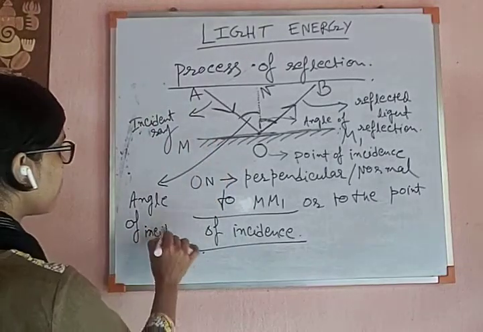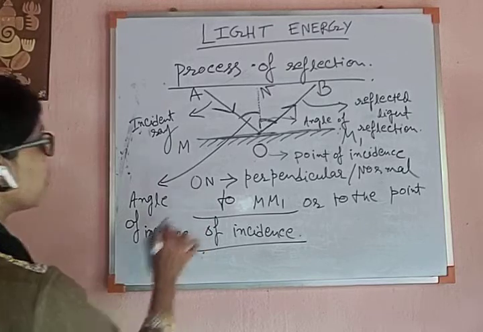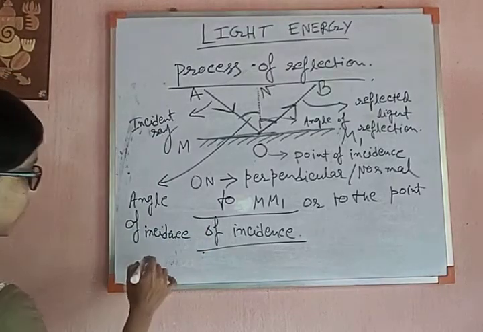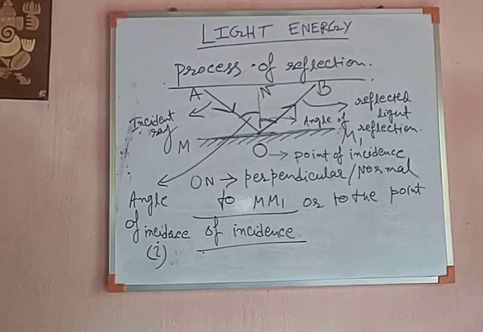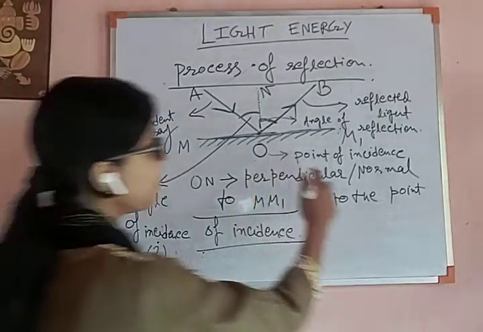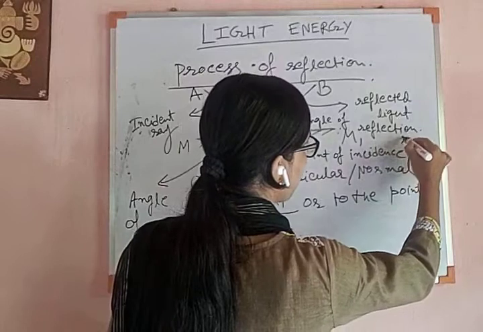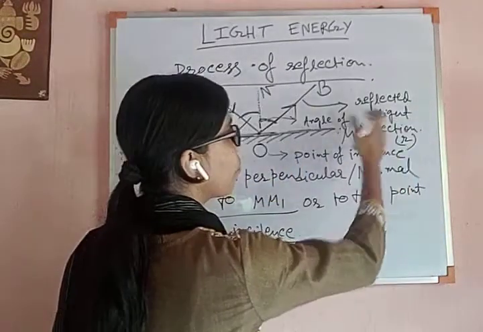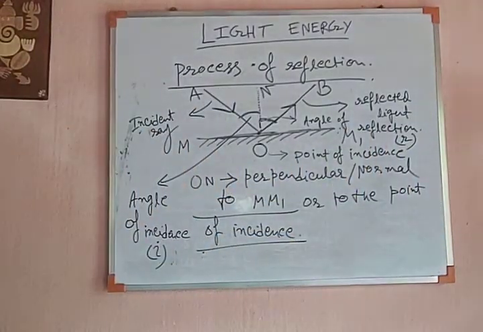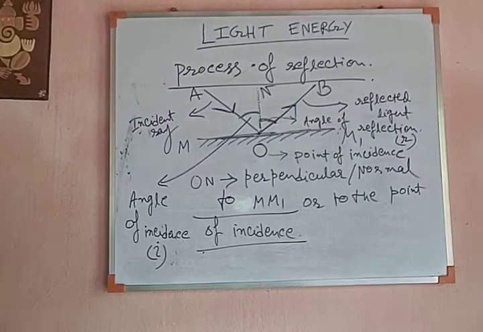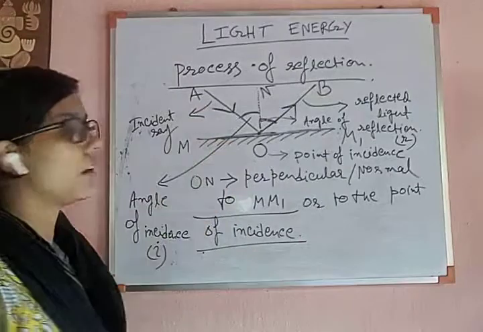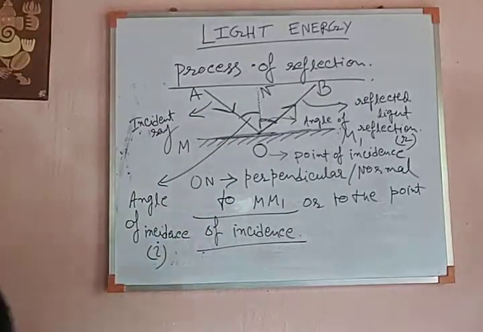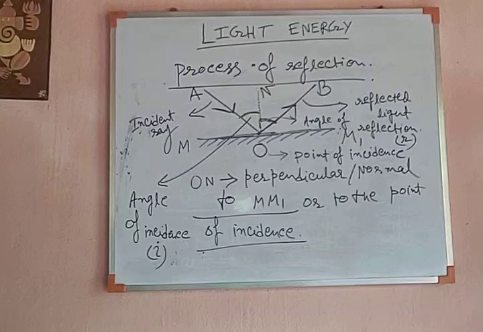The angle of incidence is represented by small i, from incidence, and the angle of reflection is represented by small r, from reflection. So the normal is drawn to show the angle of incidence and the angle of reflection.